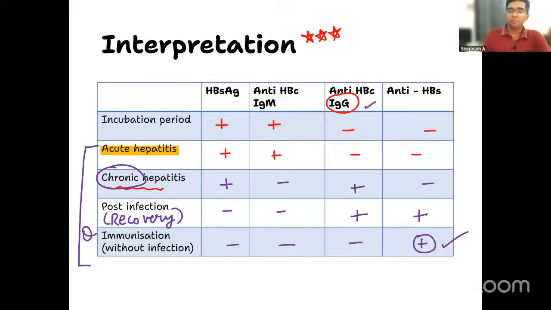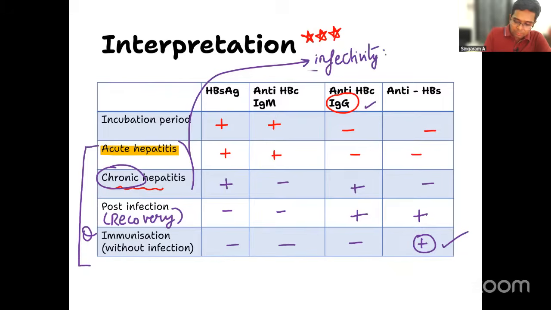Now only one more thing I need you to remember is, if the patient is having acute hepatitis or chronic hepatitis, we can say the infectivity of the patient also. Can you tell me how the infectivity is based on? It is based on HBe antigen positivity. If the patient is having HBe antigen positive, it means he is having high infectivity. Very important point.